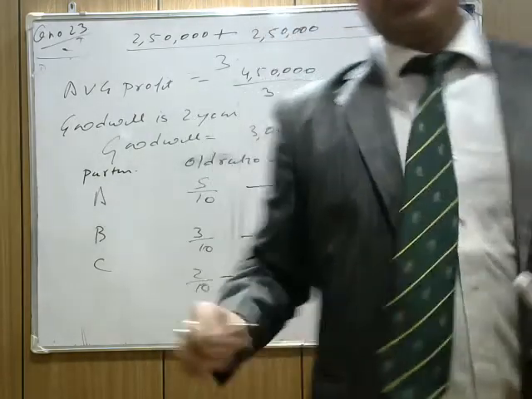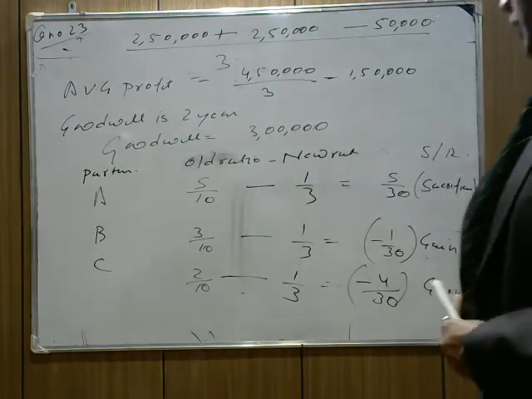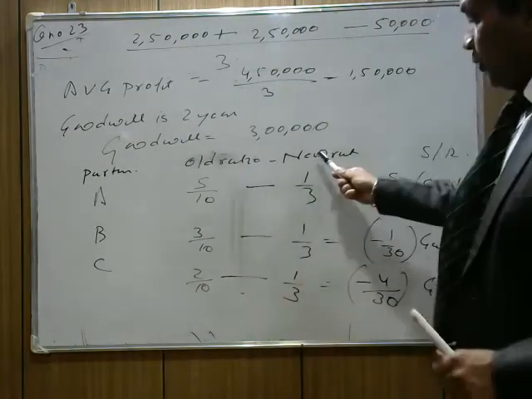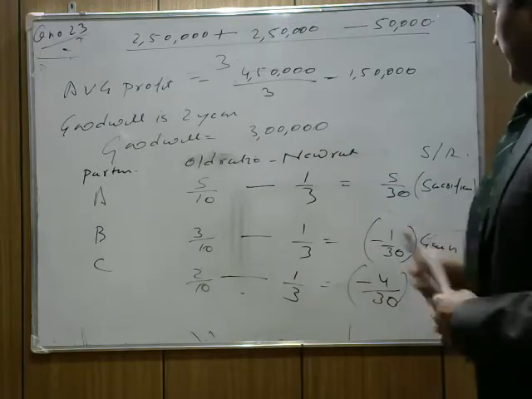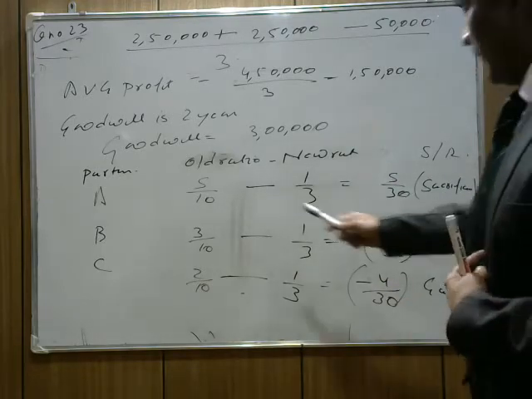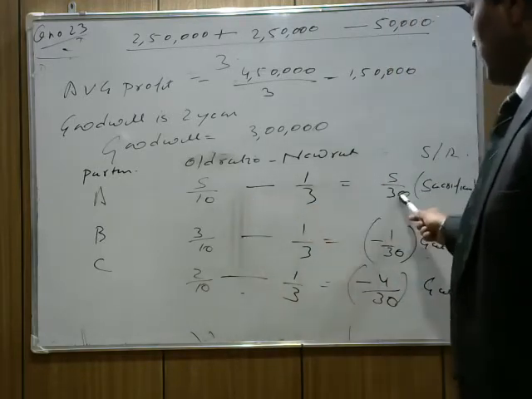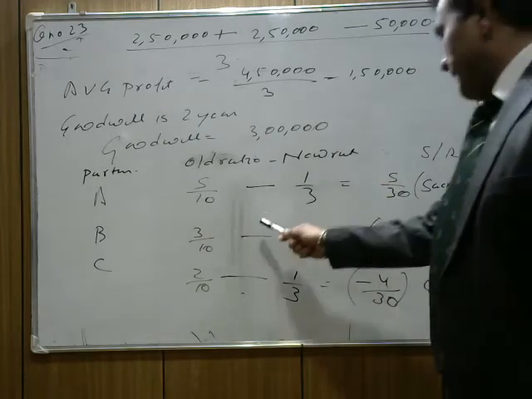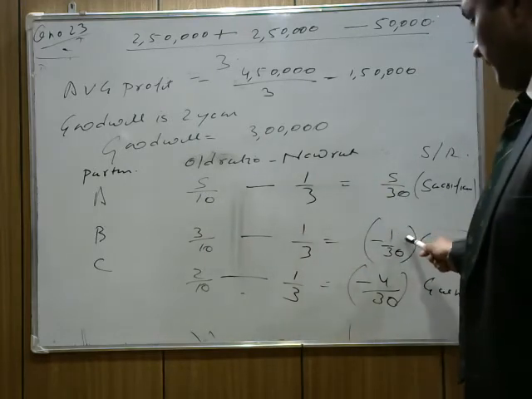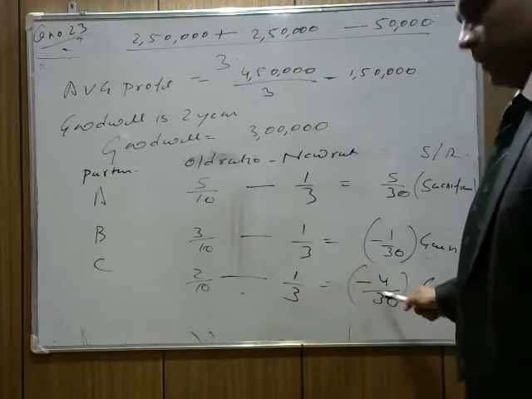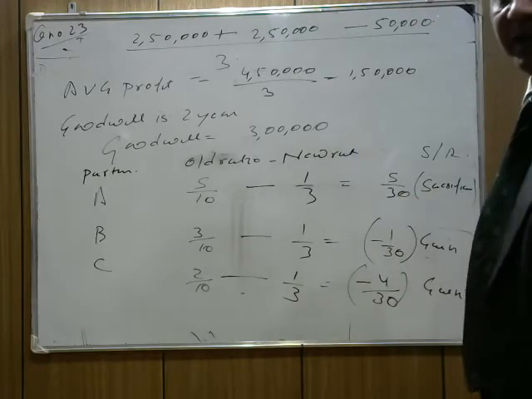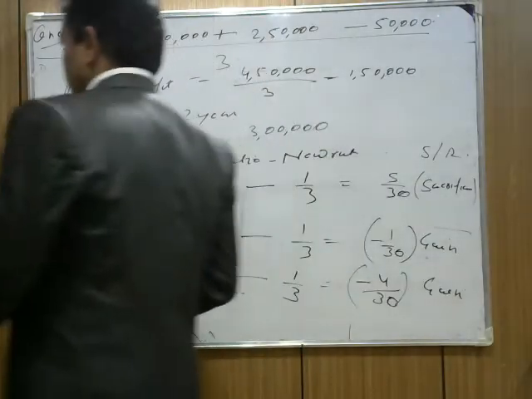Now check. I hope it's clear. Old ratio of A, B and C minus new ratio of A, B and C, you can get the sacrificing gaining. In this particular thing you find 5 by 10 minus 1 by 3. So A is sacrificed by 5 by 30. B is gaining 1 by 30 and C is gaining 4 by 30. Now they are gaining at the cost of A. They both are gaining at the cost of A.